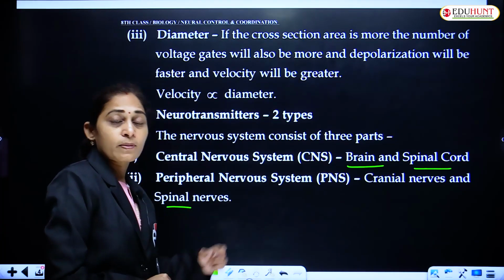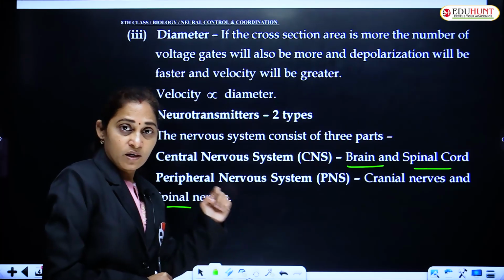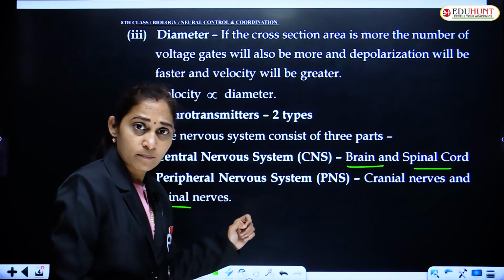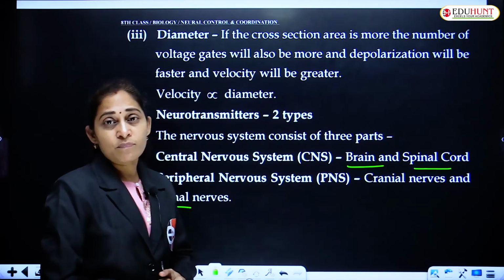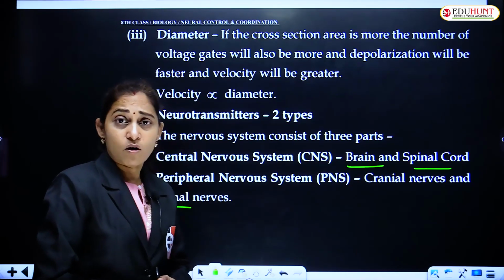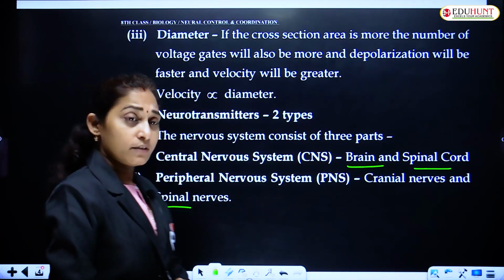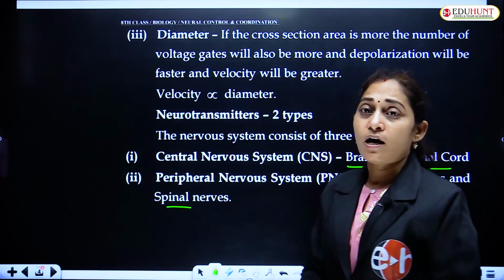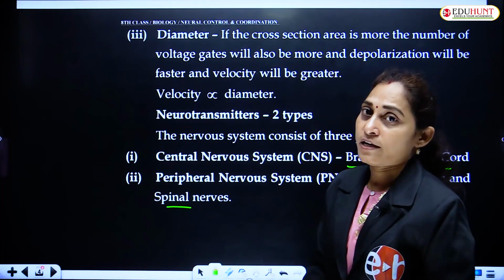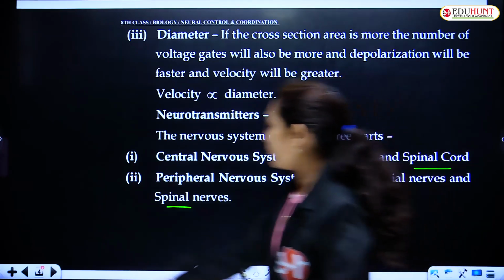The nerves that originate from the brain are called cranial nerves, and the nerves coming from the spinal cord are known as spinal nerves.